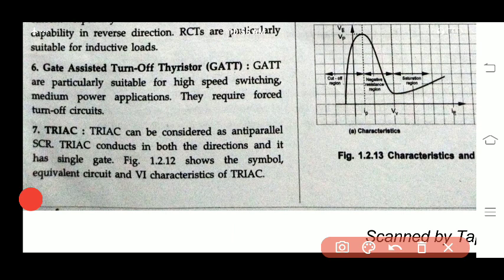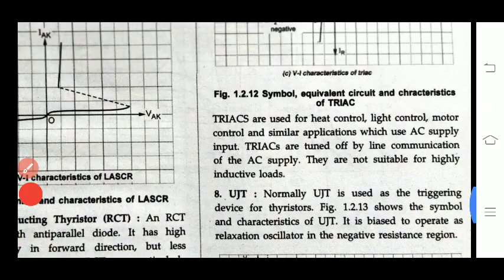So we'll see what they have explained. Triac can be considered as an anti-parallel SCR. Triac conducts in both directions. You have in both directions anti-parallel SCRs. It can have a single gate terminal because the two SCR gate terminals are short connected. It has only one common gate terminal. This is the symbol of this triac.